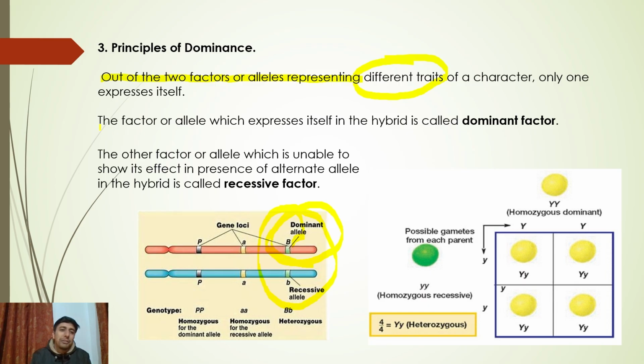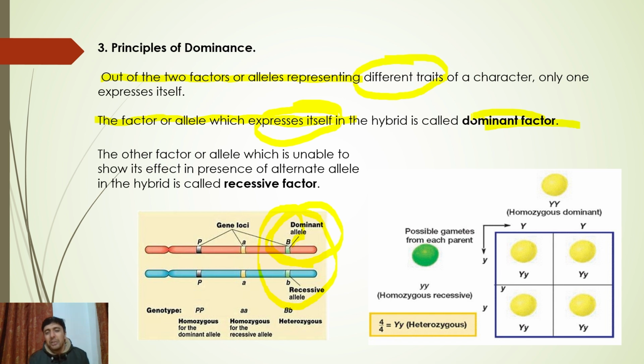That's what I have shown in the definition over here. The factor or allele which expresses itself in a hybrid is called a dominant factor. The other allele, the poor one, is sort of a weak guy.